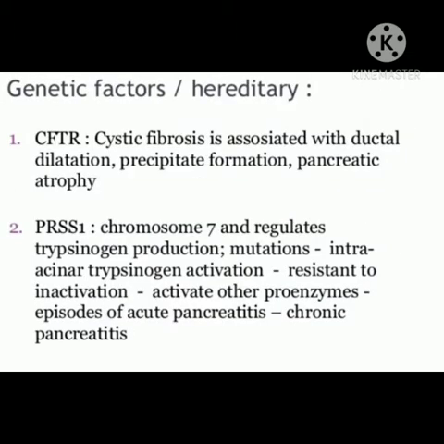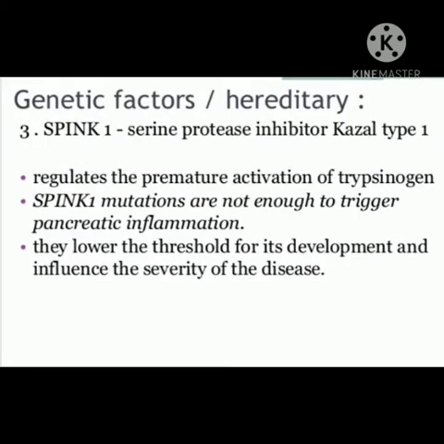Genetic factors are hereditary. 1. CFTR, cystic fibrosis, associated with ductal dilation, precipitate formation, pancreatic atrophy. 2. PRSS1, on chromosome 7, regulates trypsinogen production. Mutation causes intra-acinar trypsinogen activation, resistant to inactivation, which activates other proenzymes, leading to episodes of acute pancreatitis and chronic pancreatitis. 3.